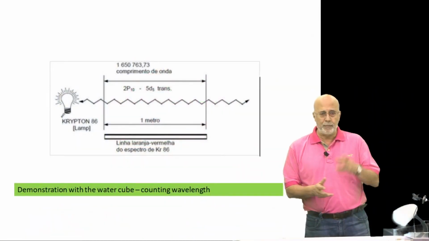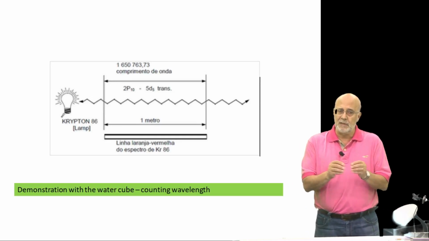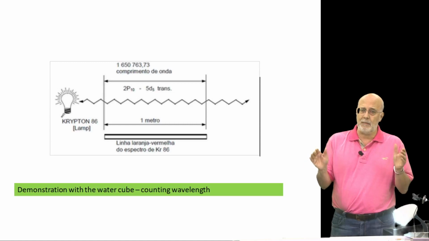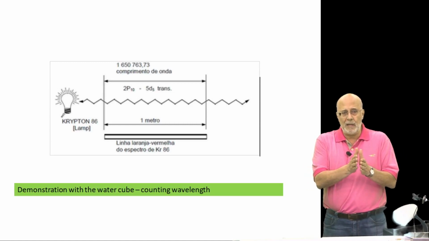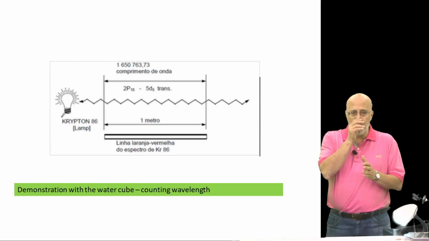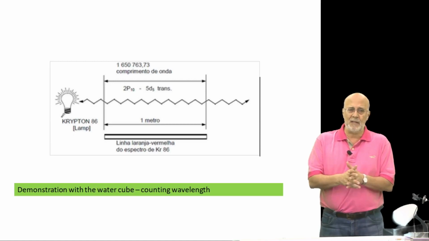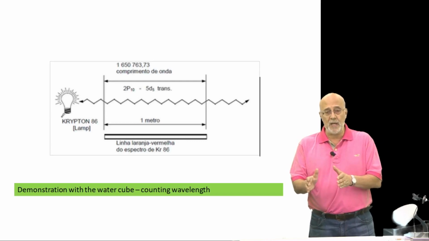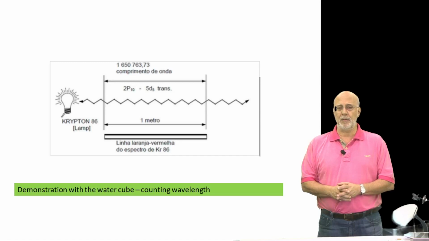They considered the light from a krypton lamp, one of its transitions, a special red light, and you measure a number, which is 1,650,763.73 wavelengths. This defines the meter.